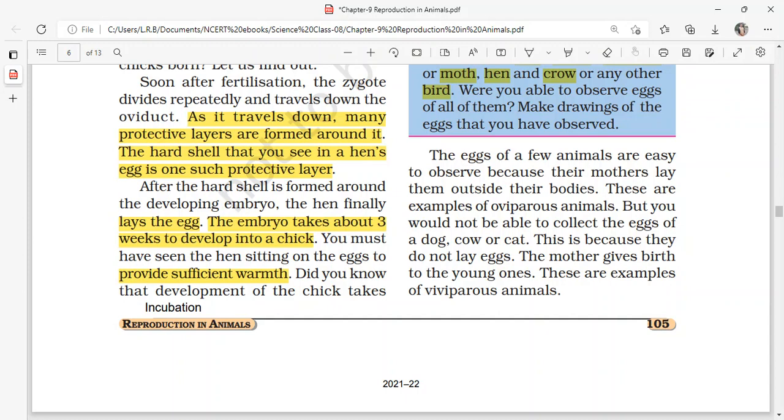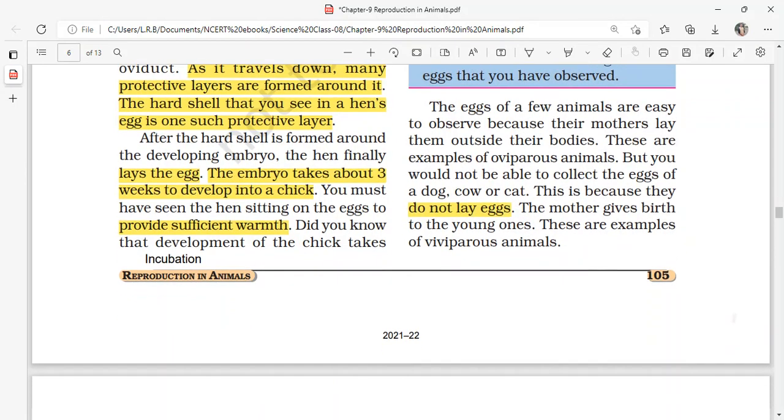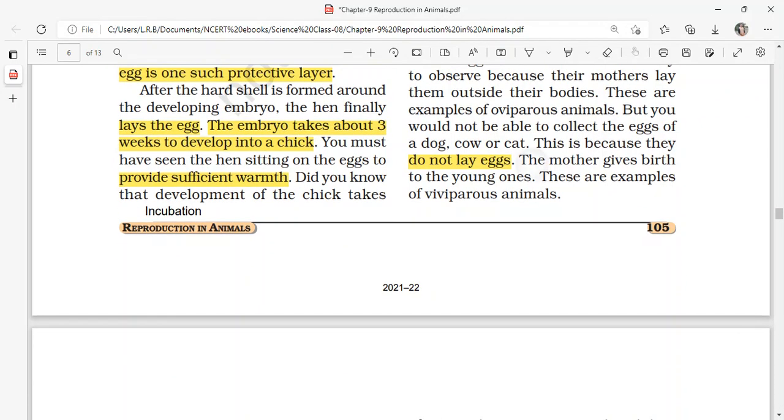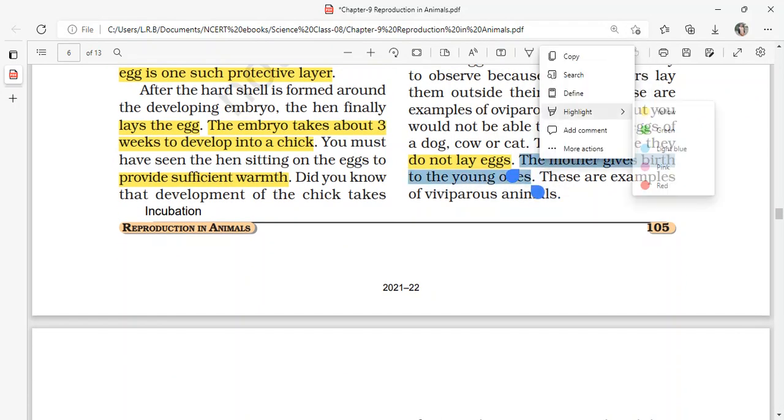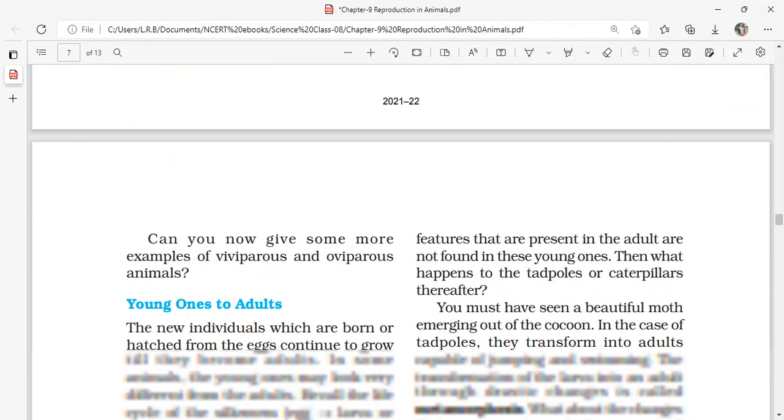Okay, but you would not be able to collect the eggs of a dog. Oh no, it can't be done. Eggs of a dog or a cow or cat. So how can we collect the eggs of a dog, a cow or cat? Because we can't see them laying eggs, isn't it? This is because they do not lay eggs. The mother gives birth to the young ones. Yes, they give birth directly to their young ones without laying eggs. So these are examples of viviparous animals.